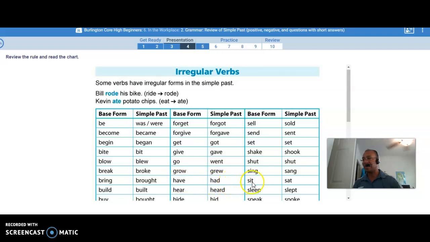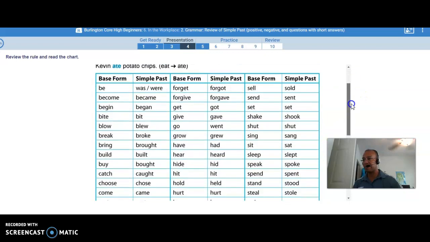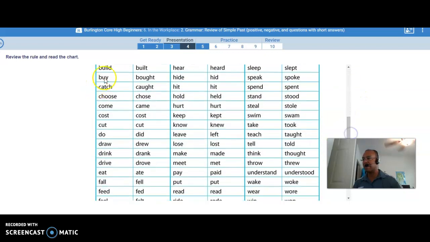Had. Sit. Sat. Build, built, hear, heard, sleep, slept. Buy, bought, hide, hid.